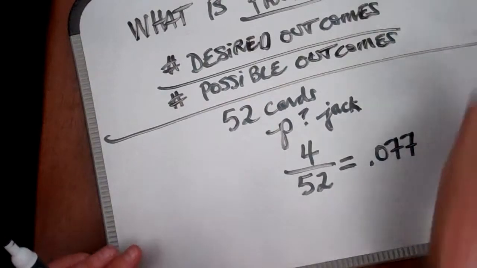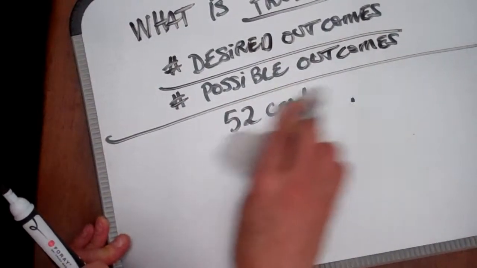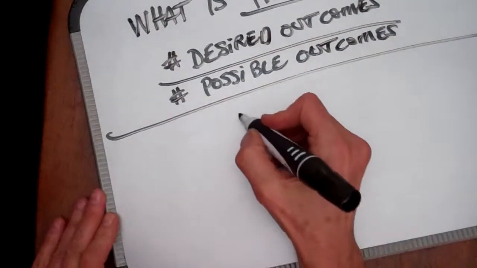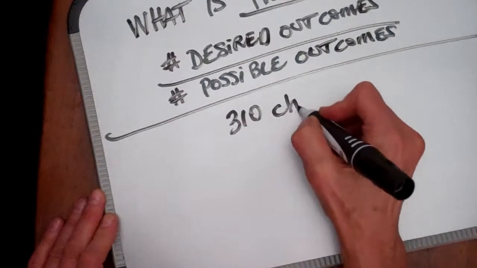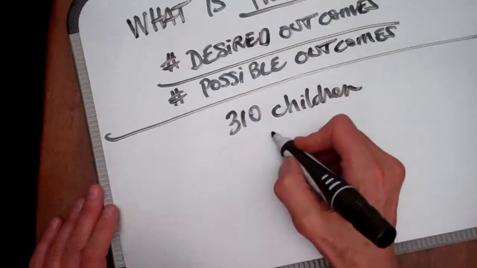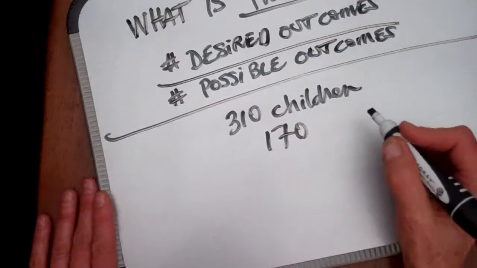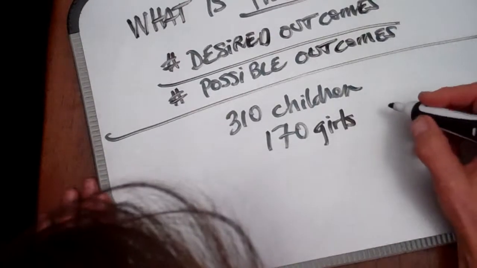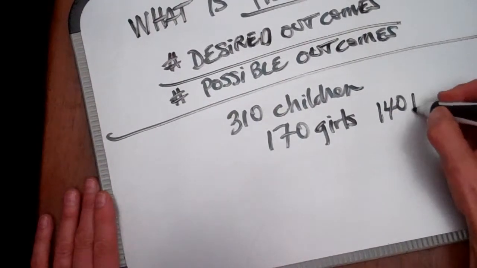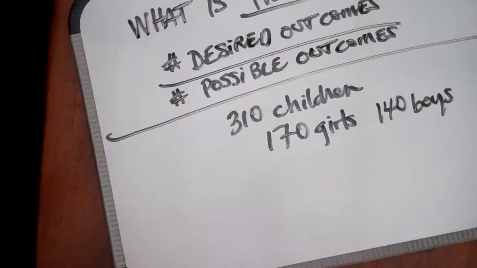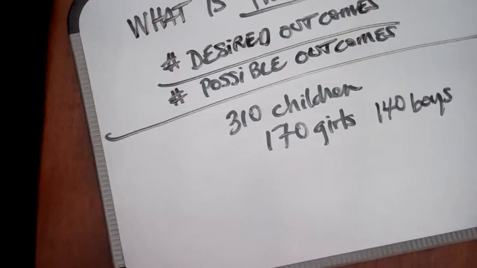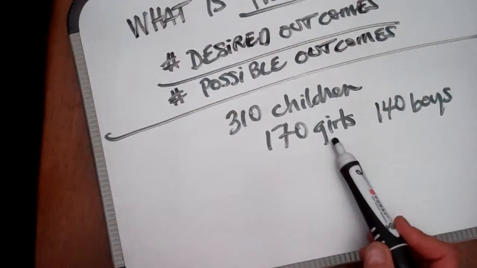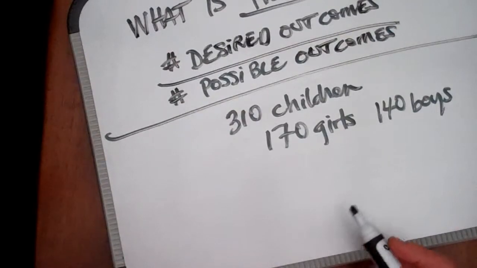Okay, now let's look at another example. Let's say you're working with a group of 310 children, right? Okay, now of these 310 children, 170 of the kids are girls, and that means that 140 of the children are boys. Now, if you use a method that ensures random selection, what is the probability that you will draw a girl from this group of 310 children?